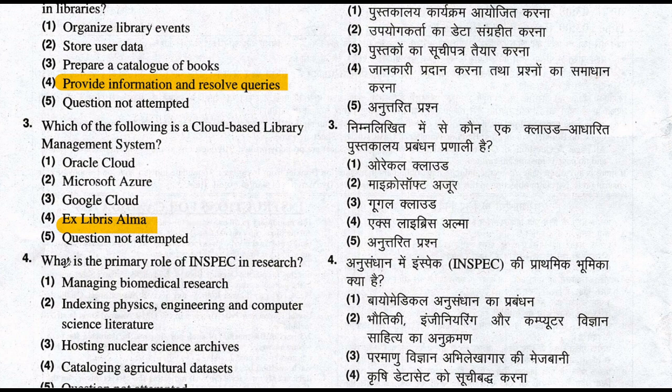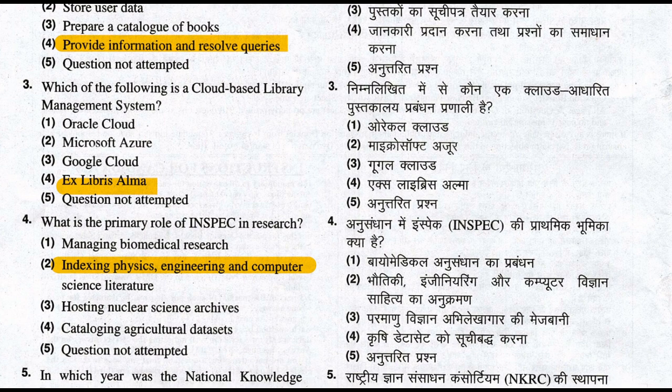Let's move to the question number 4. What is the primary role of inspect in research? So let's see what is the primary role of inspect in research is indexing physics, engineering and computer science literature. Indexing physics, engineering and computer literature. So correct answer is option number 2 for this question.